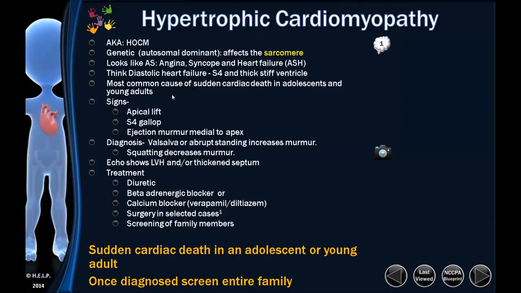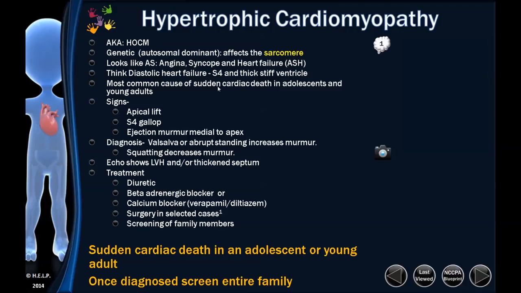So with hypertrophic cardiomyopathy, if you have them squat, if they had a murmur, it would actually diminish, and when they stand up rapidly, the murmur would actually get louder. Whereas somebody who has a cardiac adult murmur, if you had them squat, the murmur they had would get louder, and if they stood up, the murmur would diminish. So they get the opposite effect. So hypertrophic cardiomyopathy, if they have a murmur, with Valsalva the murmur will diminish as they squat and get louder as they stand. The echo will show LVH.